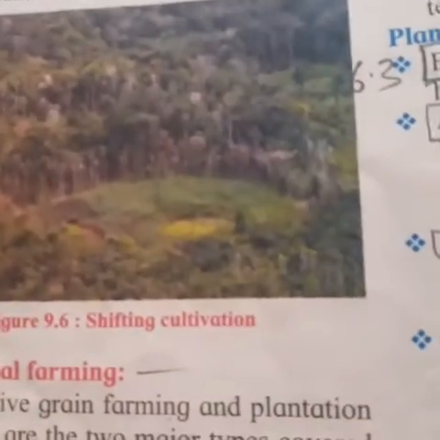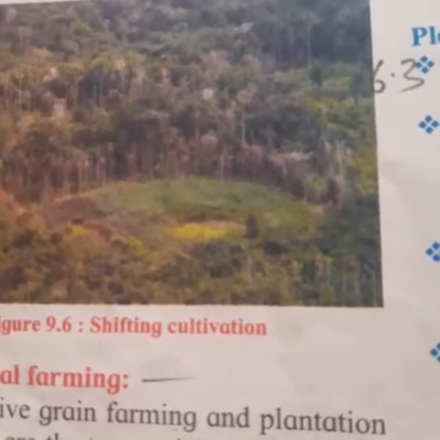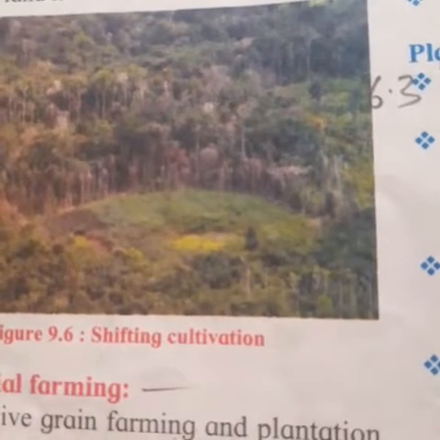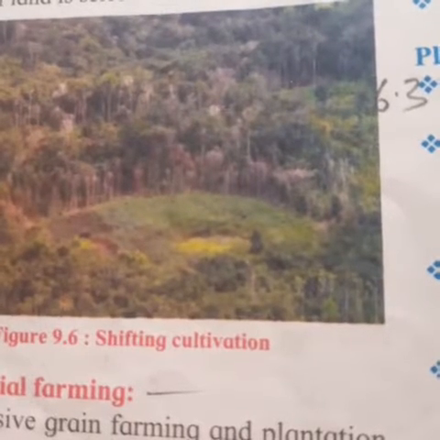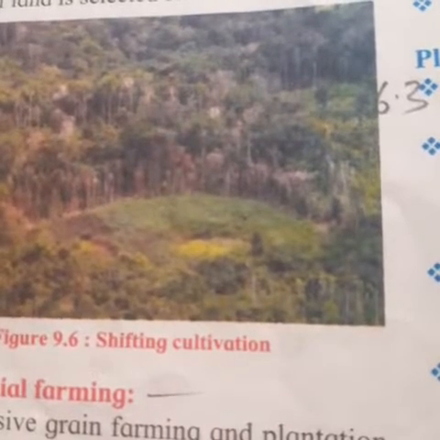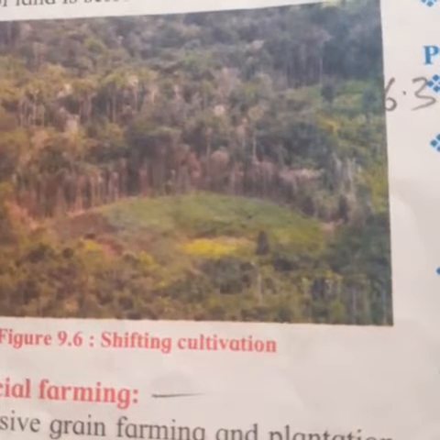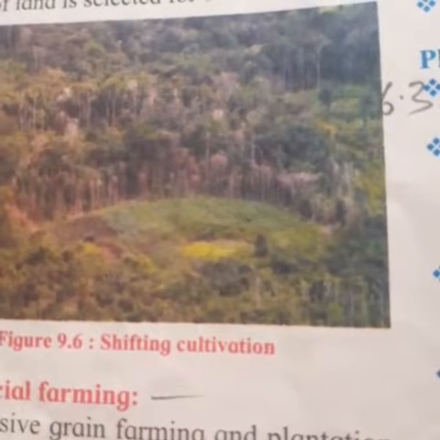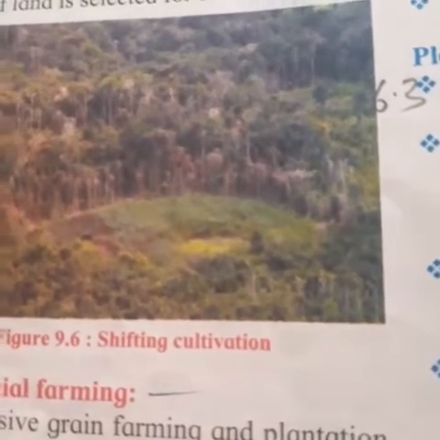Now in this paragraph they have explained that in plantation farming the farm size of plantation agriculture should be around 40 hectares and above. This kind of plantation agriculture is mostly practiced in hilly tracts, so the use of machines is not possible over here.